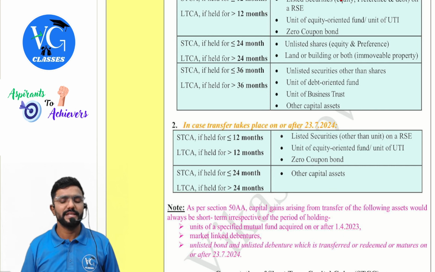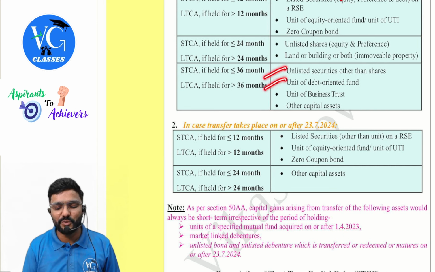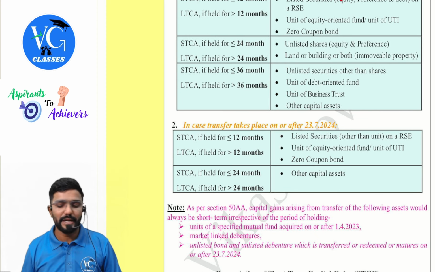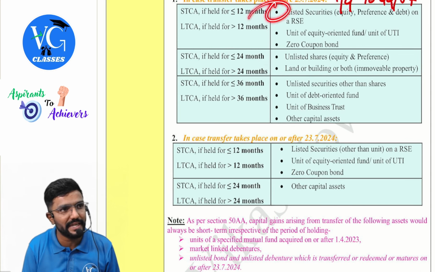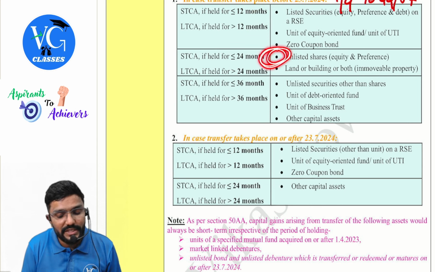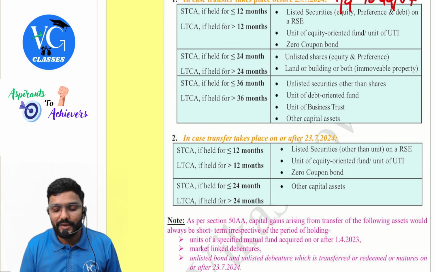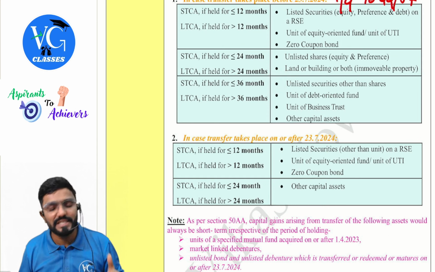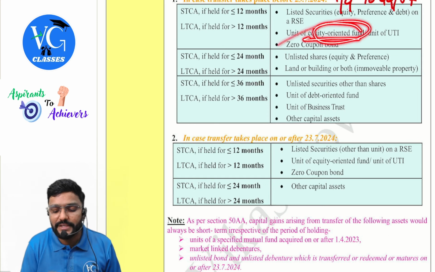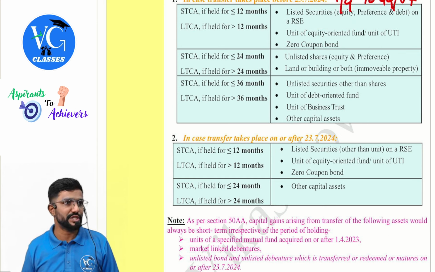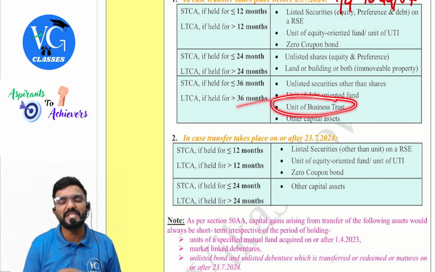All other assets. Then why have I named a few of them? Because students might get confused. That is why I have just named a few, guys. Clear? Listed securities are covered in the first category, whereas unlisted shares only are covered in the second. Any other unlisted securities other than shares will fall in the last. Then units of equity oriented fund are covered in the first category, whereas if it is a debt oriented fund, it will fall in the last. Then units of business trust I have specifically given.